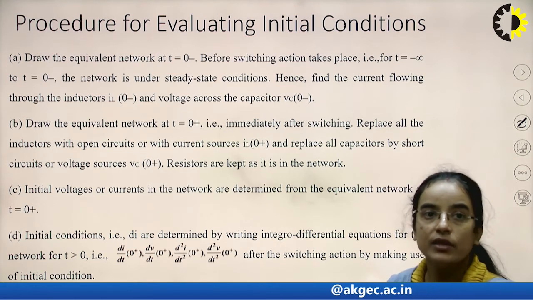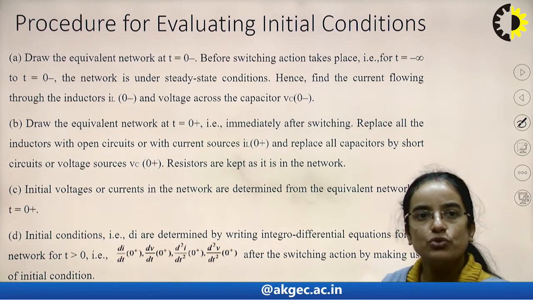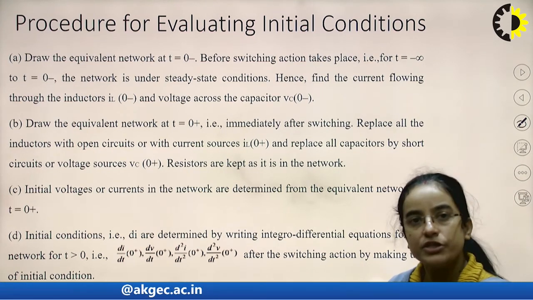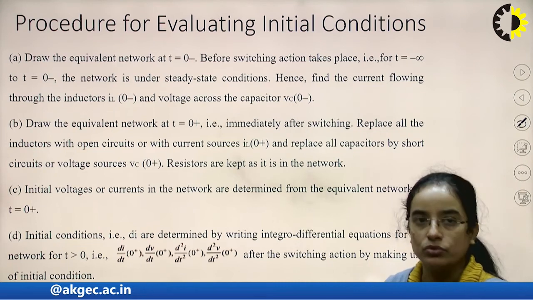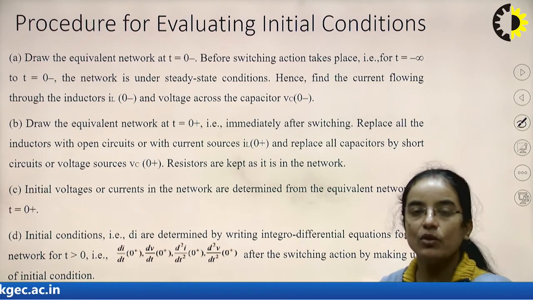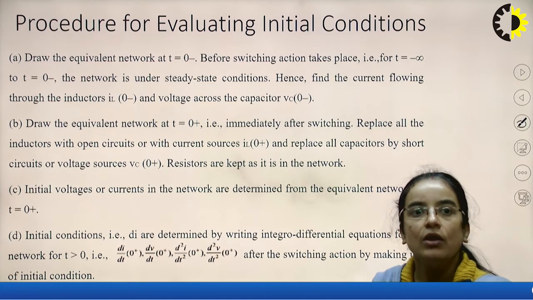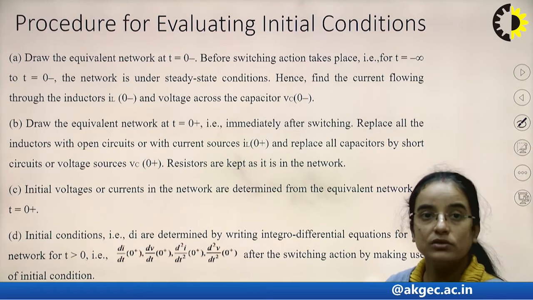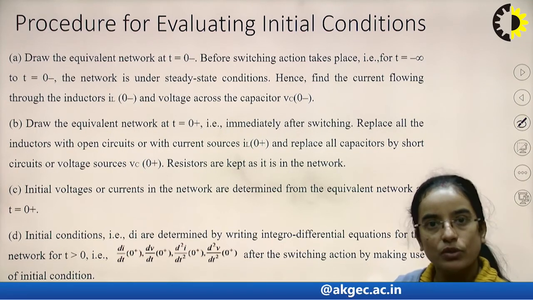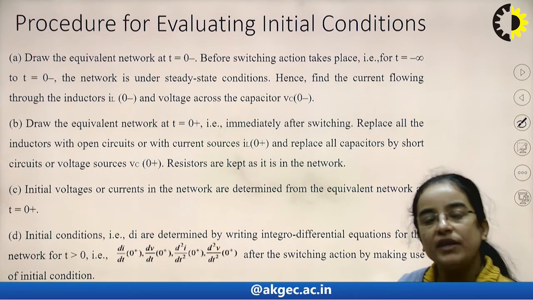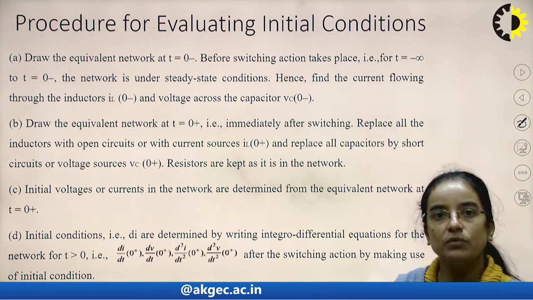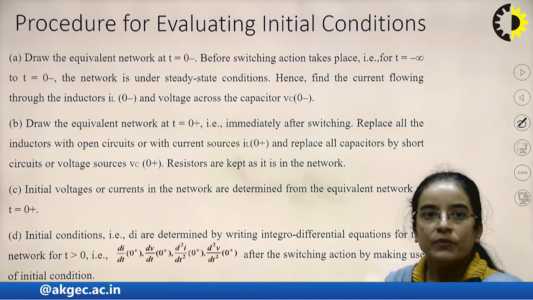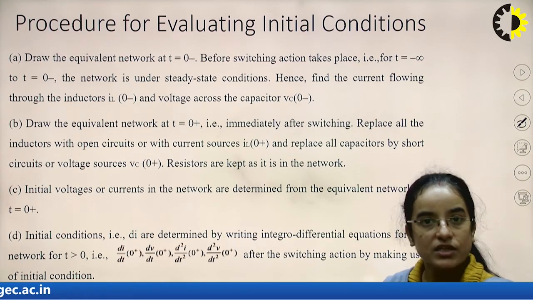So now, how to solve the network, how to analyze the network where initial conditions are given. First step is to draw the equivalent network. There may be circuit conditions, or directly values may be given. We will draw the equivalent network at t equal to 0 minus, before the switching action takes place, that is t equal to minus infinity to t equal to 0 minus. We will draw the equivalent network for that condition, and that network will be under the steady state condition.